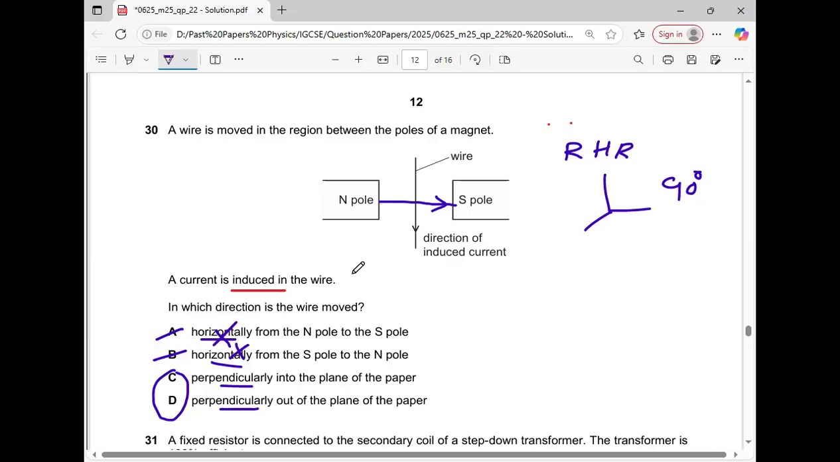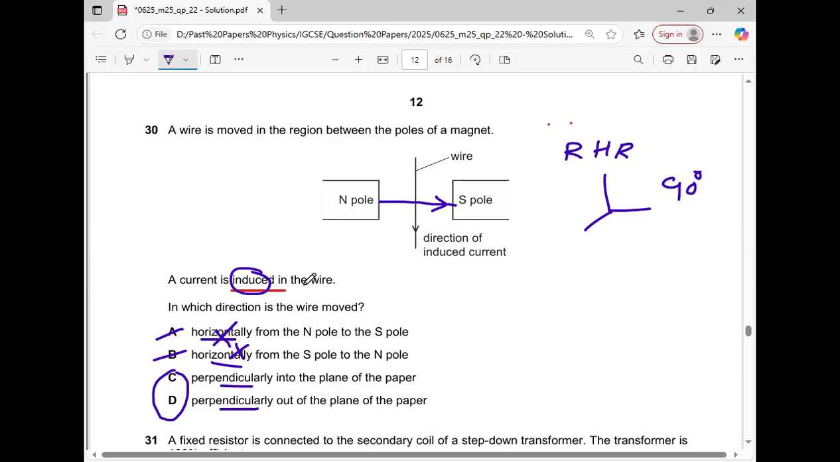Now why are we going to apply the right hand rule? Because current is induced. If it had been written only that current is there in the wire, then we would have to apply Fleming's left hand rule. Now since current is induced over here, the AC generator concept is there. So we have to apply Fleming's right hand rule.